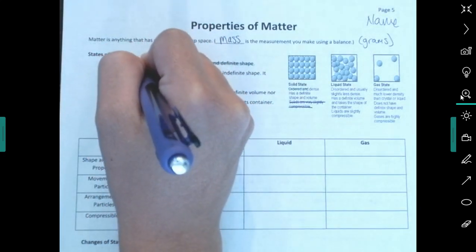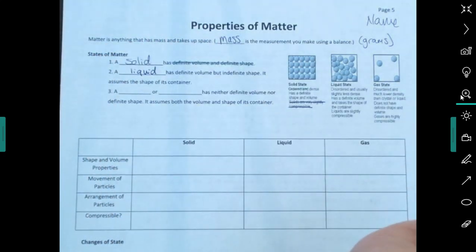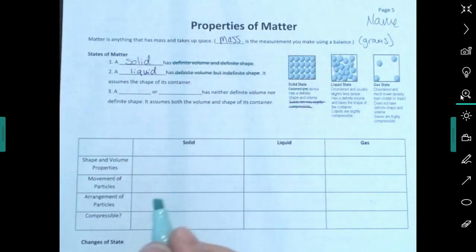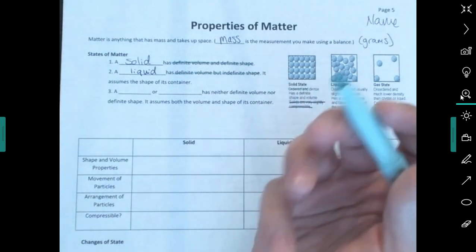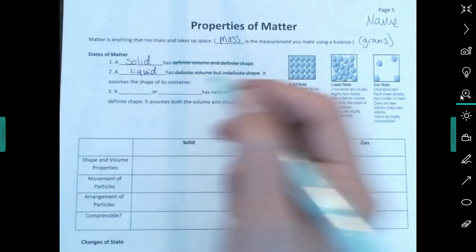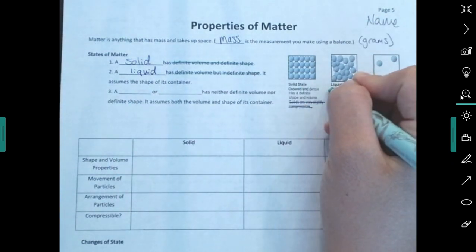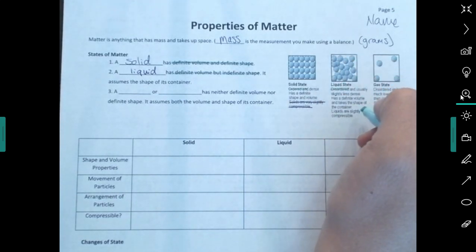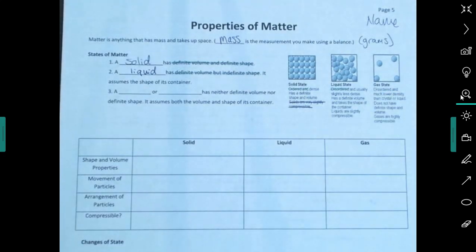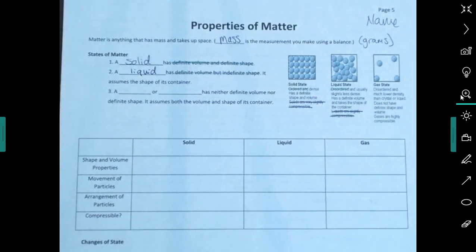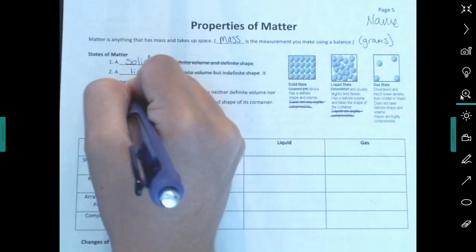A liquid has definite volume but indefinite shape, okay? So if you put a liquid in a new container, its volume is going to stay the same, but its shape will change, right? It assumes the shape of its container. So here's a liquid. It is disordered, meaning it's not in straight rows. Less dense, has definite volume, takes the shape of the container, and it says liquids are slightly compressible. Okay, so while that's true, it's very, very slight, so we're not even going to worry about that. And the last one is a gas or a vapor.